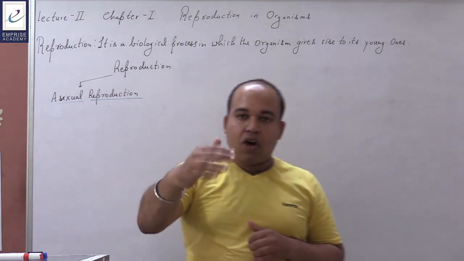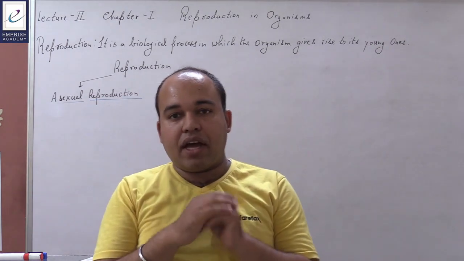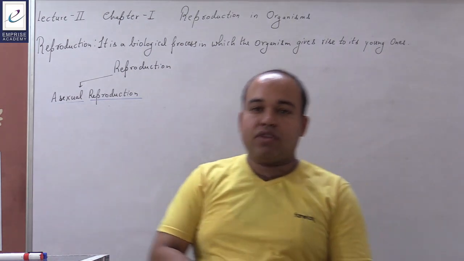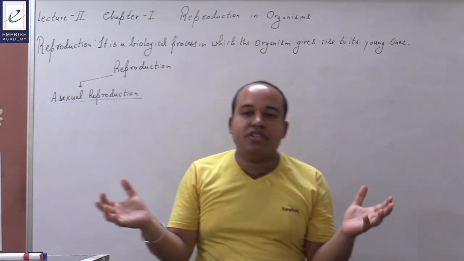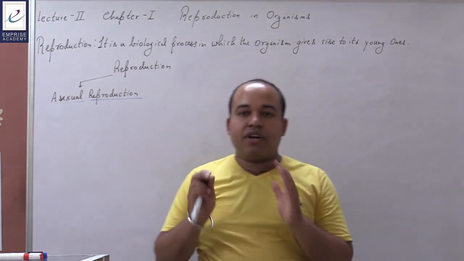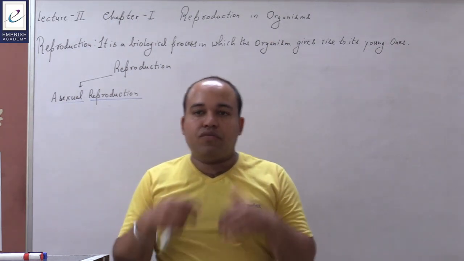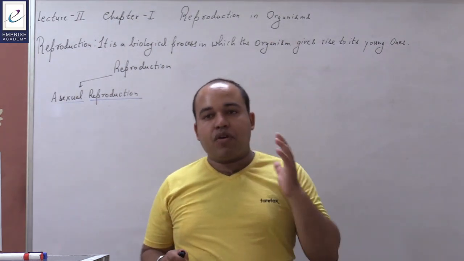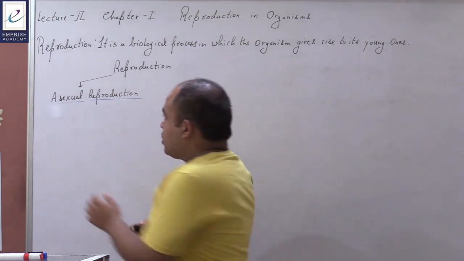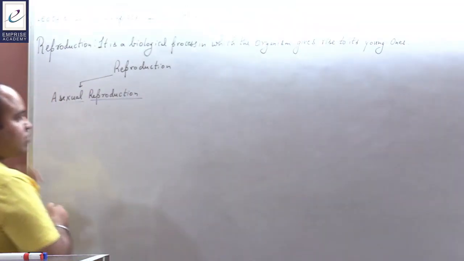ओके, and now what we have to study. अब हमें ये देखना है कि कितने तरीके का एसेक्सुअल रिप्रोडक्शन पाया जाता है. एसेक्सुअल रिप्रोडक्शन क्या होता है, what is asexual reproduction. So asexual reproduction refers to the formation of offspring from a single parent with or without the formation of gametes. So let us focus upon asexual reproduction.